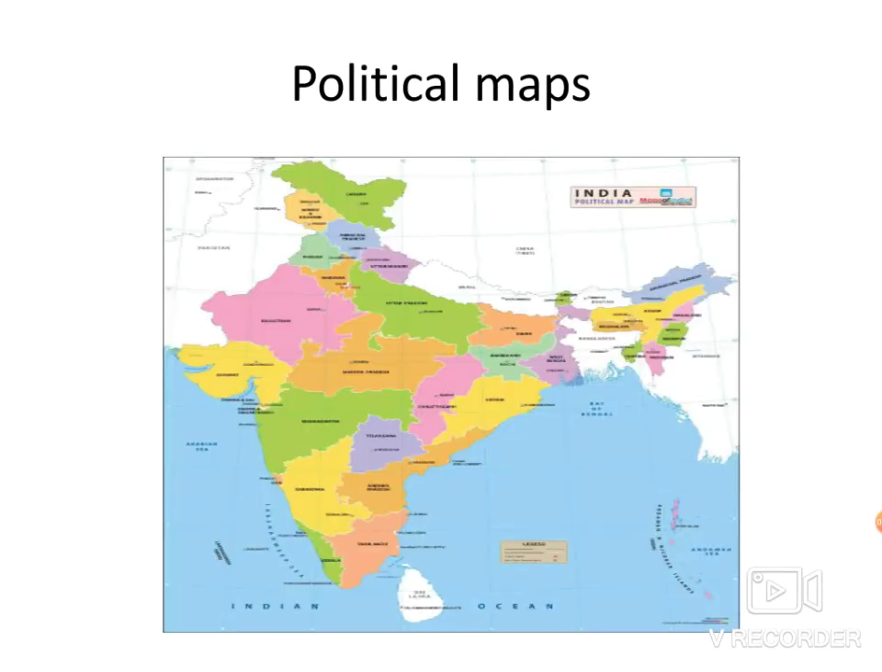The next is political maps. Political maps show boundaries of the countries, states, etc. A capital city is marked with a dot or a dot within a circle.